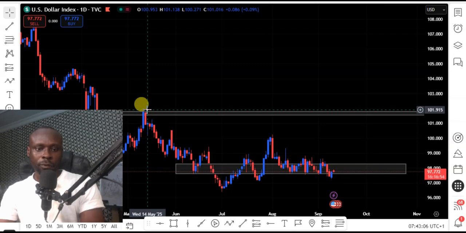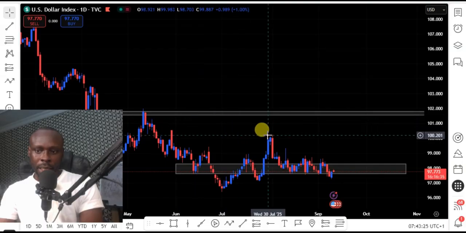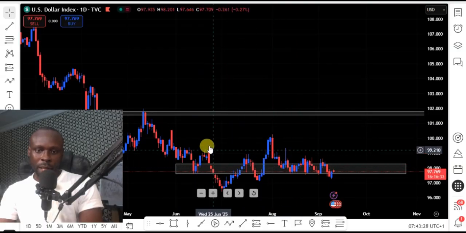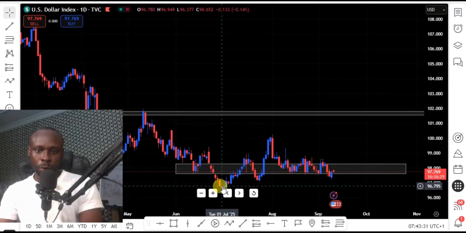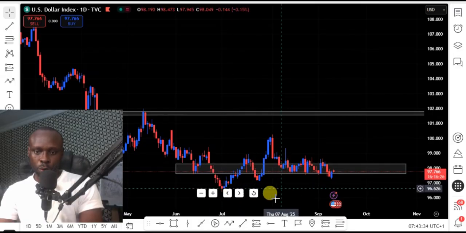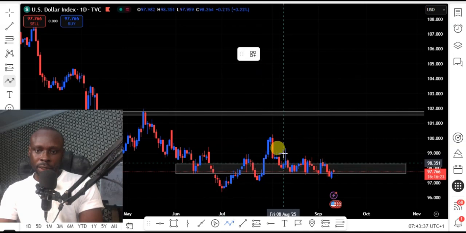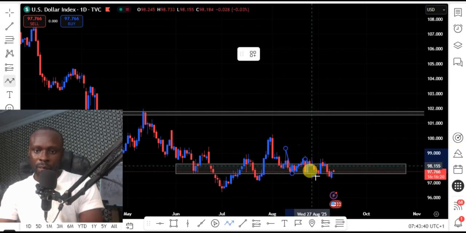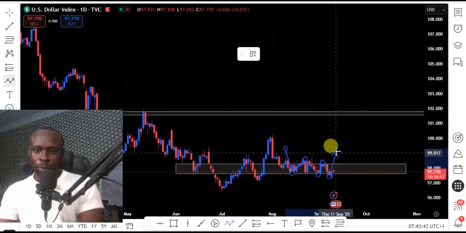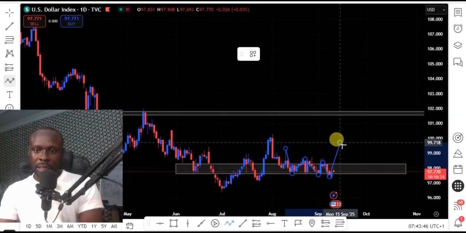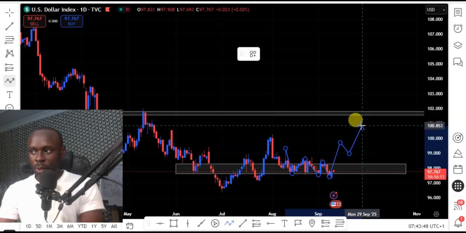In this midweek Forex analysis, we'll be looking at the DXY, EURUSD, British Pounds USD, Australia USD, Gold, and USDJPY. We'll be starting our analysis with the DXY. DXY on my daily chart still has an inner structure uptrend. We have this series of lower low, then higher low, then we now have this inner structure movement on the DXY, which indicates we need a breakout for us to look for any possible buy. So we need a break of this level, then a retest before we see a major buy for the DXY.